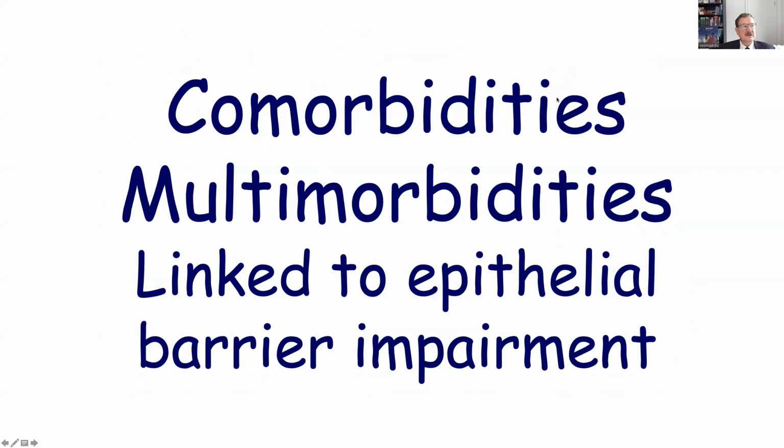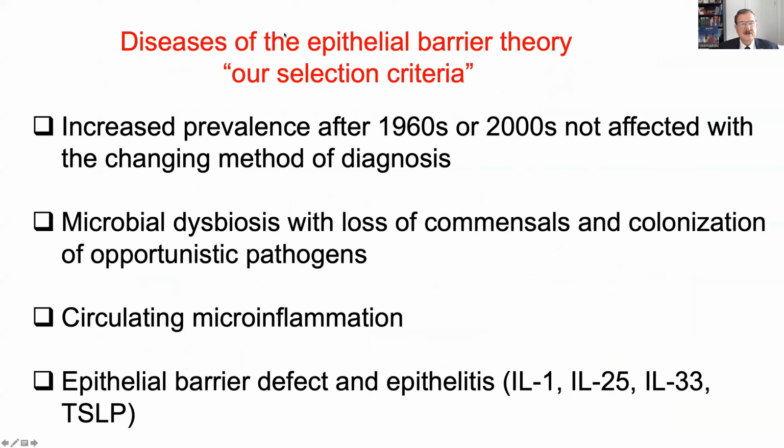One of the important things for you to know is that comorbidities and multimorbidities have also increased over time, and they are also linked to epithelial barrier diseases. So the epithelial barrier theory is still one of the most prevalent theories to discuss, and we are talking about increased prevalence after the 1960s and 2000s. When we select diseases, we can now find up to 40 diseases that fulfill all these 4 criteria. The second criterion is microbial dysbiosis with loss of commensals and colonization of opportunistic pathogens.